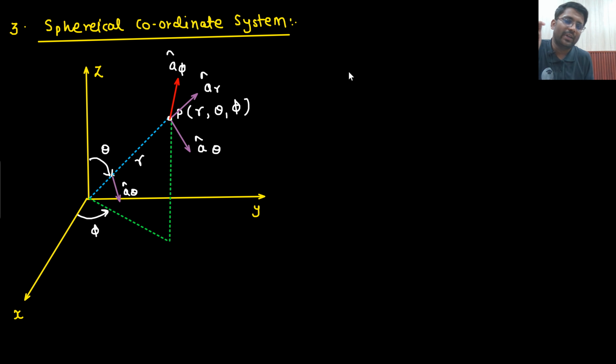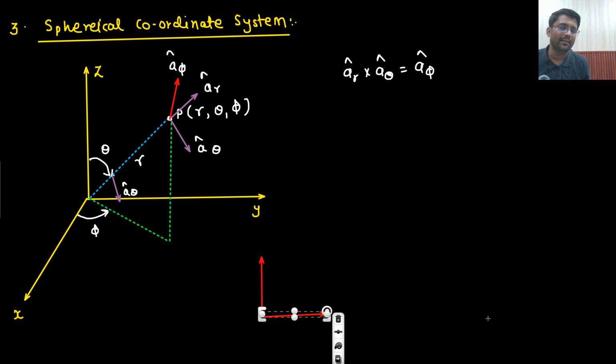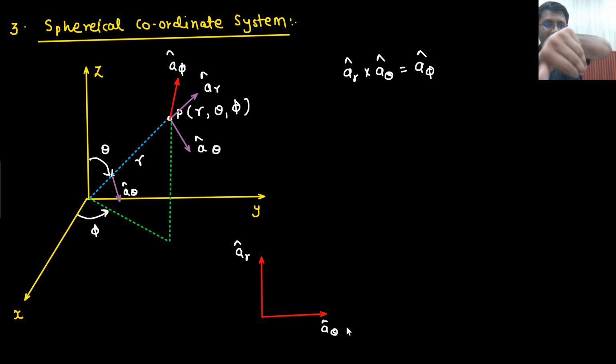So rho, phi, z. So from here, what did you understand? That a r cross a theta will give you a phi. R, theta, phi. This is the direction of r, this is the direction of theta, and this is the direction of phi, which is going inside. So they are in the same plane. This is your a r, and this is your a theta. Where is phi going? Phi is going inside. So r cross theta, phi will be inside only. So I will write down, this will be my a phi.